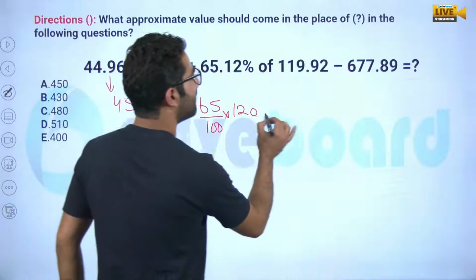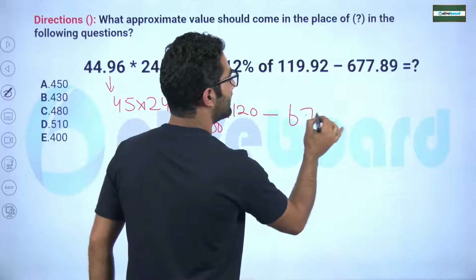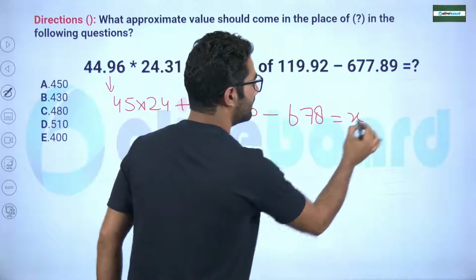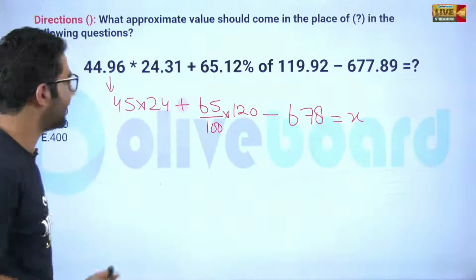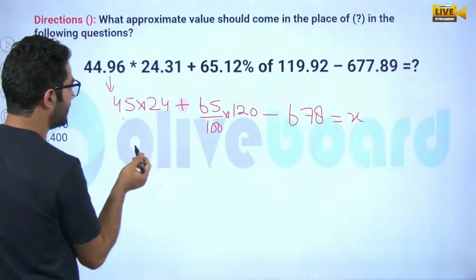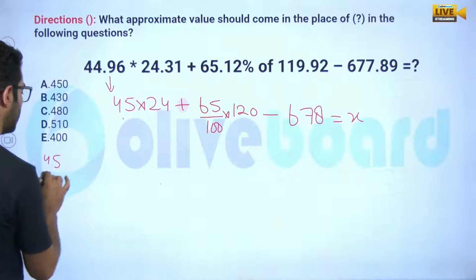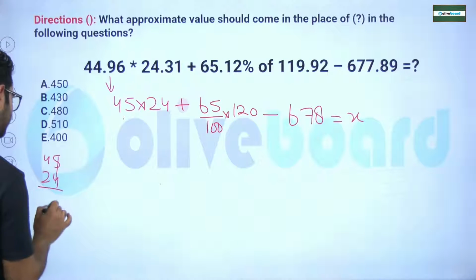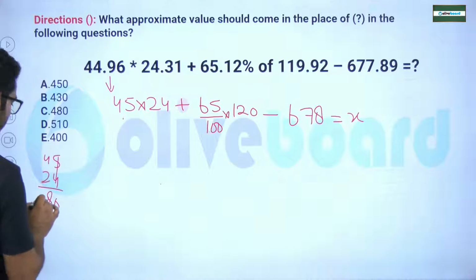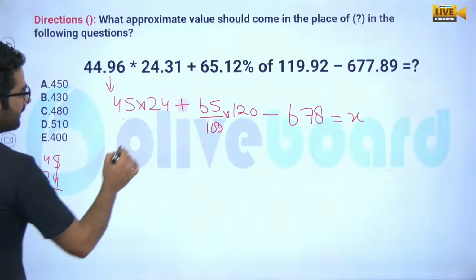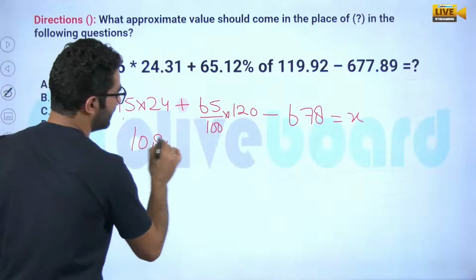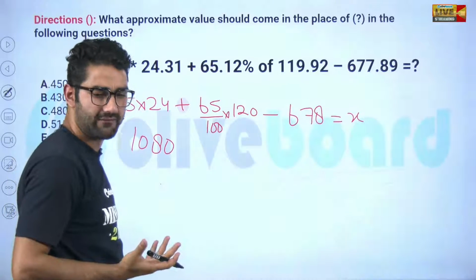Now, it is minus 6, 7 and it's close to 8. That is equal to X. Have a look, my dear. It will be how much if we calculate? It will be 45 times 24, which is 1080 definitely.